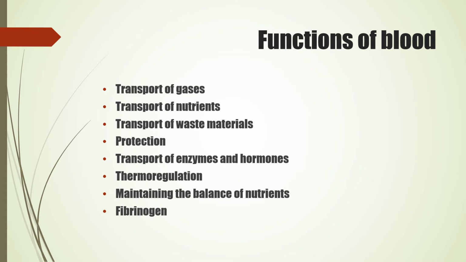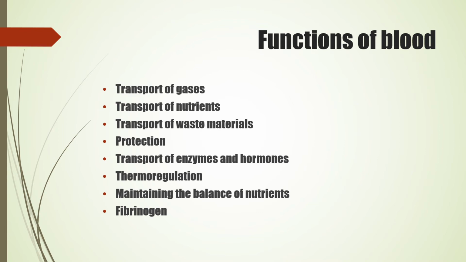The last one is, if bleeding occurs at an injury, platelets and proteins called fibrinogen of the blood form a clot and seal the injury. This is very important, as if the sealing is not done in correct time, blood will keep on going and it may give problems to our body. So this fibrinogen is very important in our blood.